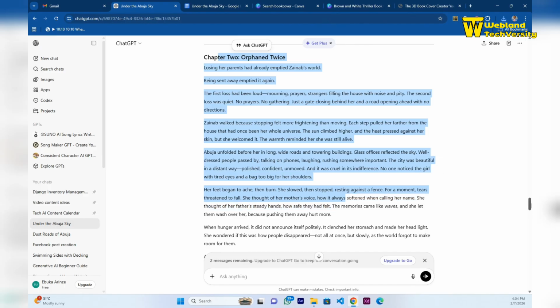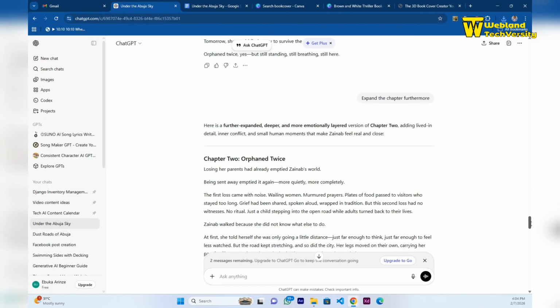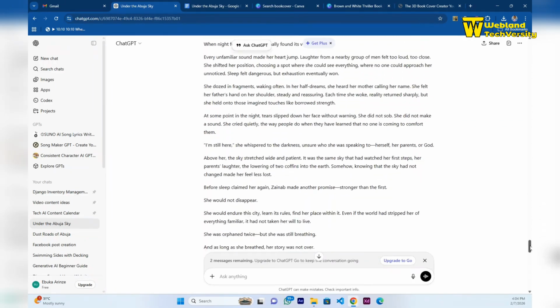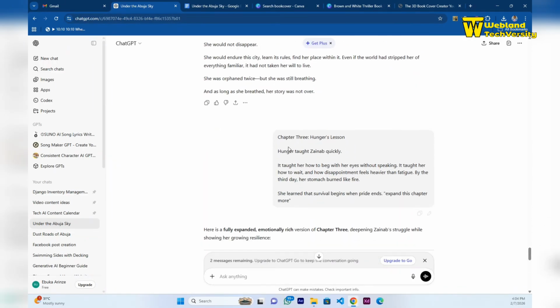And it continues to go on and on. I expanded chapter 2 as well. I extended it a little bit further. So this is how it just keeps going on. I expanded chapter 3 as well.